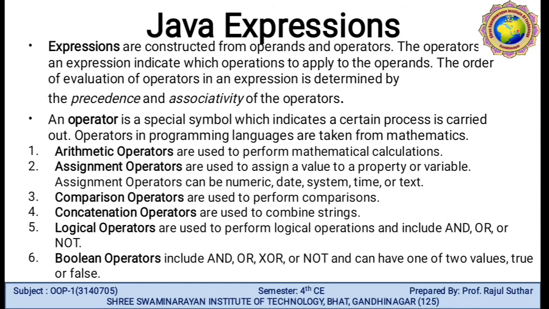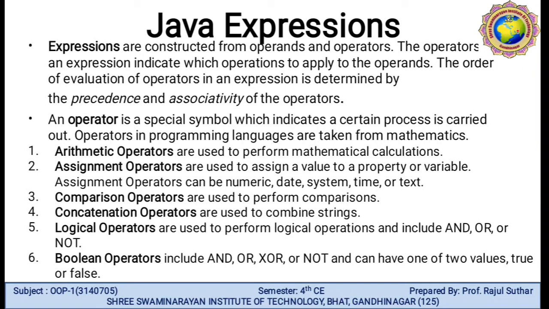Then Java expressions. Java expressions are constructed from operands and operators. Operators in an expression indicate which operation to apply to the operands. The order of evaluation of operators in an expression is determined by the precedence and associativity of the operators. An operator is a special symbol which indicates that a certain process is carried out. Operators in programming languages are taken from mathematics.